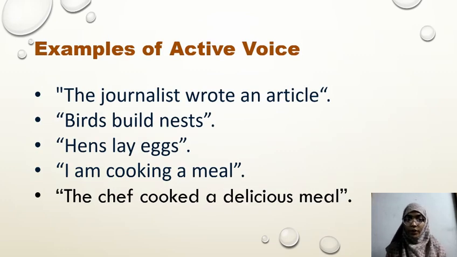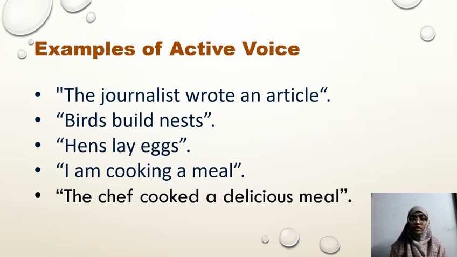Examples of the active voice. The journalist wrote an article. Here, journalist is the subject, wrote is the verb, and article is the object. I am cooking a meal. I am is the subject, cooking is the verb, and meal is the object. Simply, active voice denotes the subject performing the action, and it does not require a linking verb to make sense. And active voice focuses on the doer of the action. So this is about the active voice.